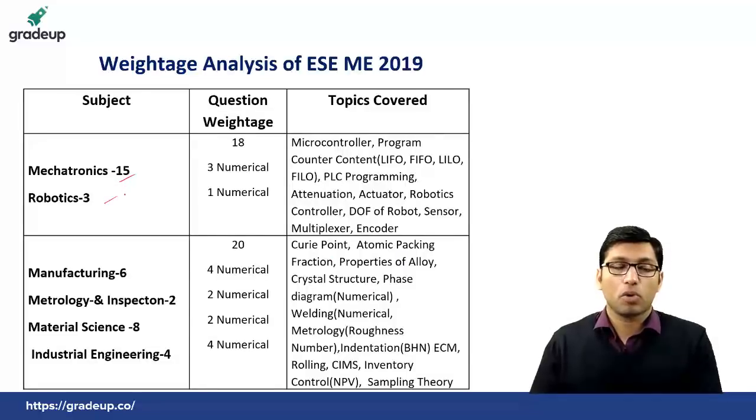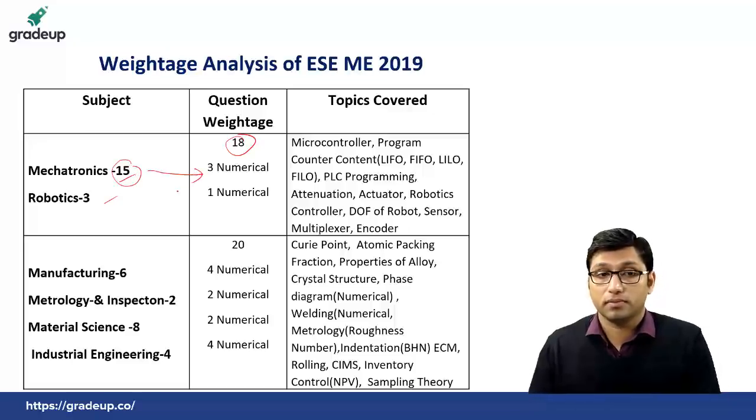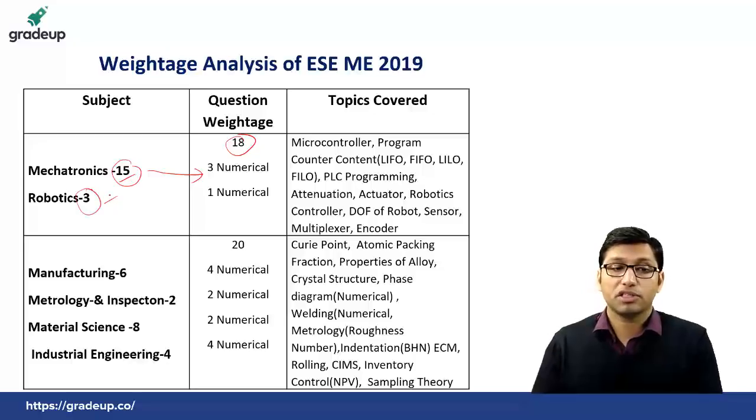From mechatronics and robotics, there were a total of 18 questions. Out of those 18 questions, 15 were from mechatronics, and from those 15 questions, 3 were numericals. And from robotics, there were 3 questions, out of which 1 was a numerical type question.